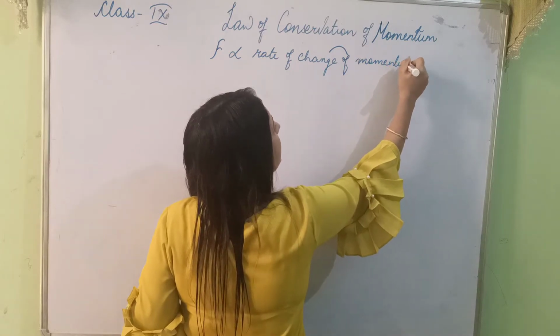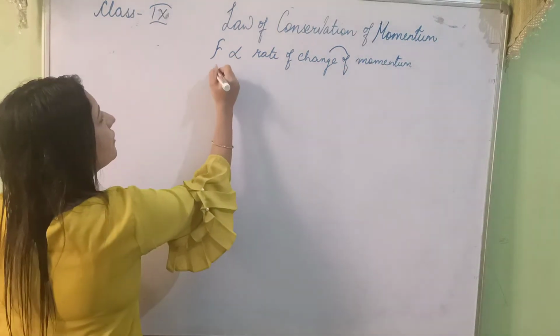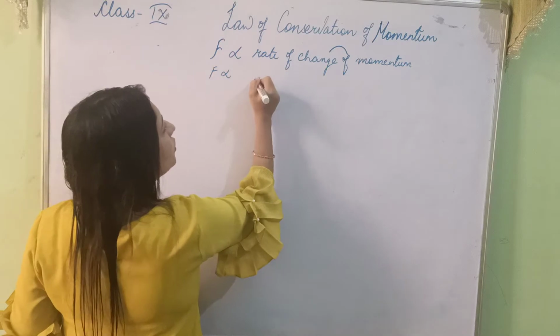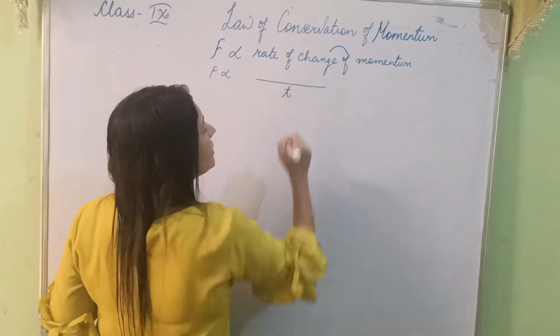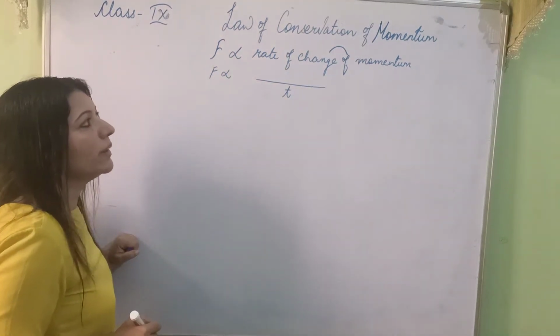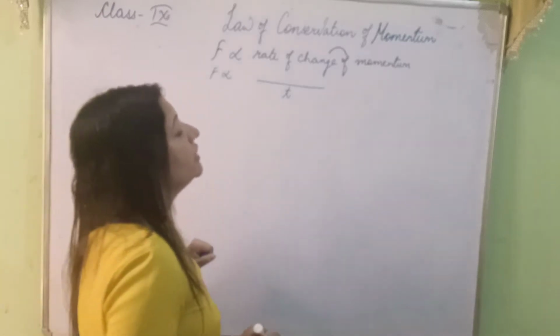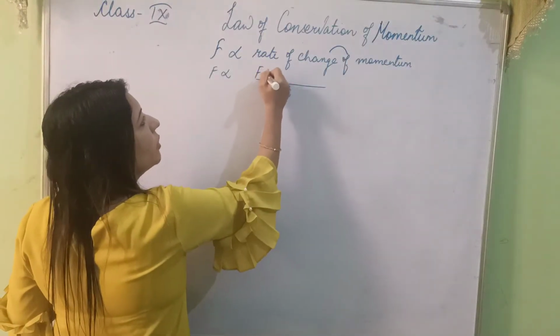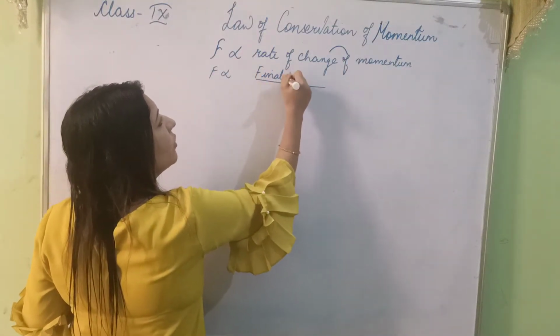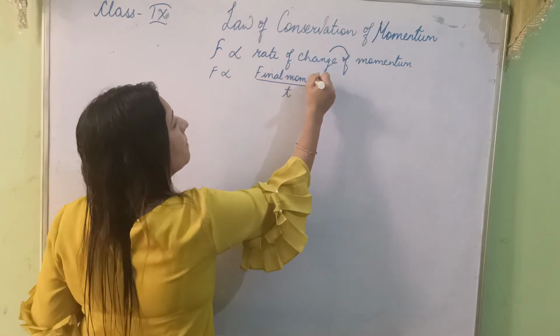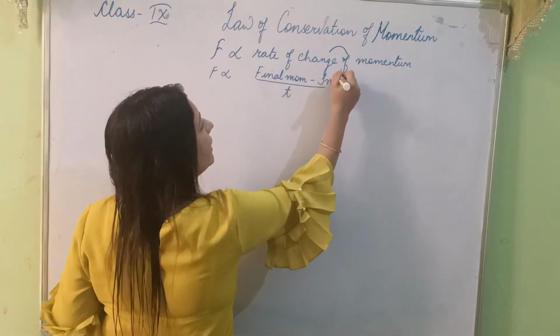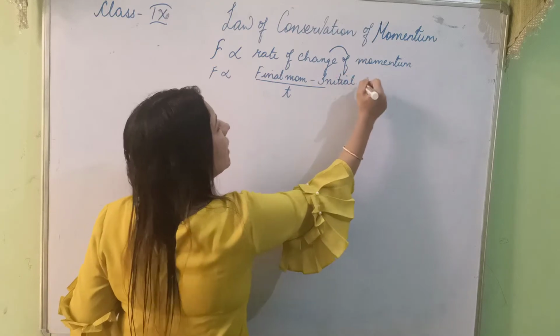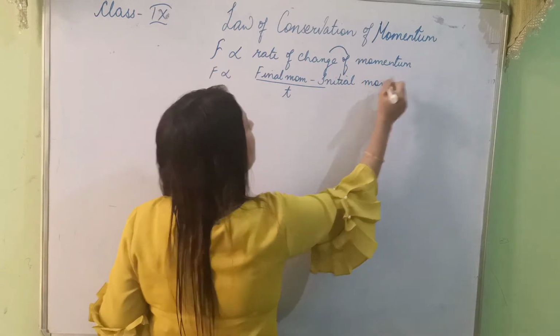Or I can say force is directly proportional to rate, which means you need to consider time t also during which the momentum gets changed. Change of momentum is final momentum minus initial momentum.